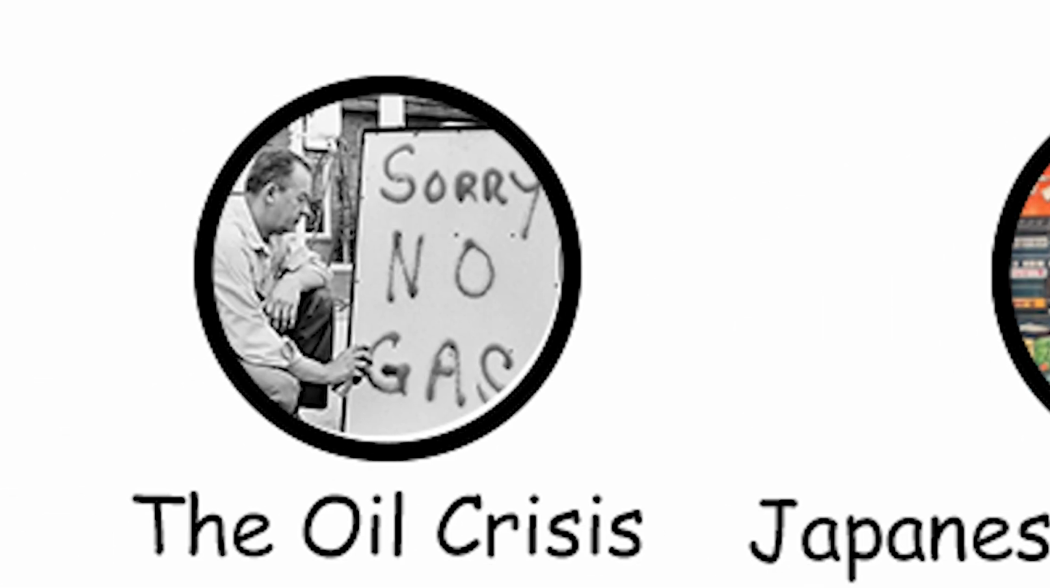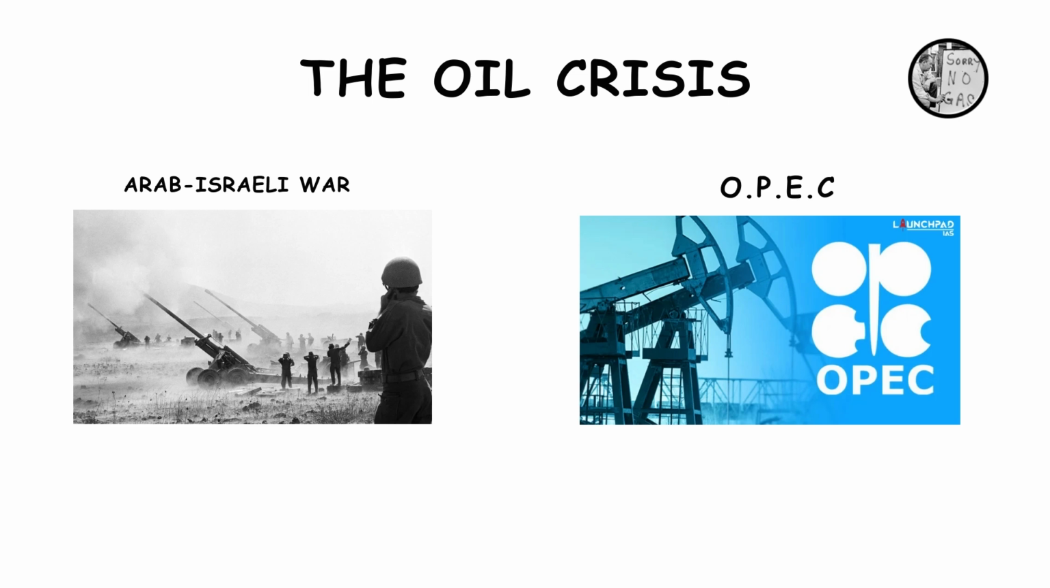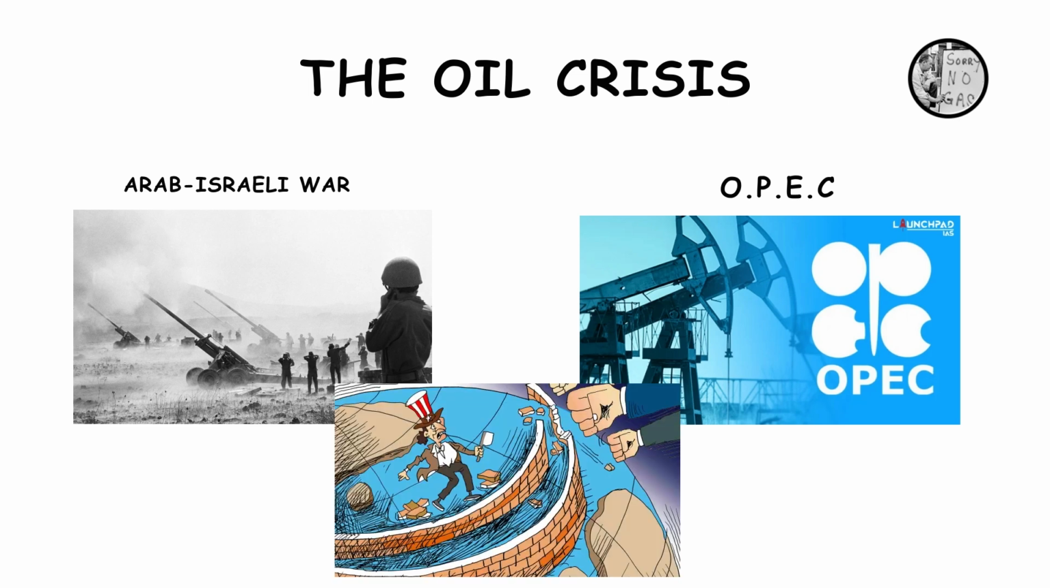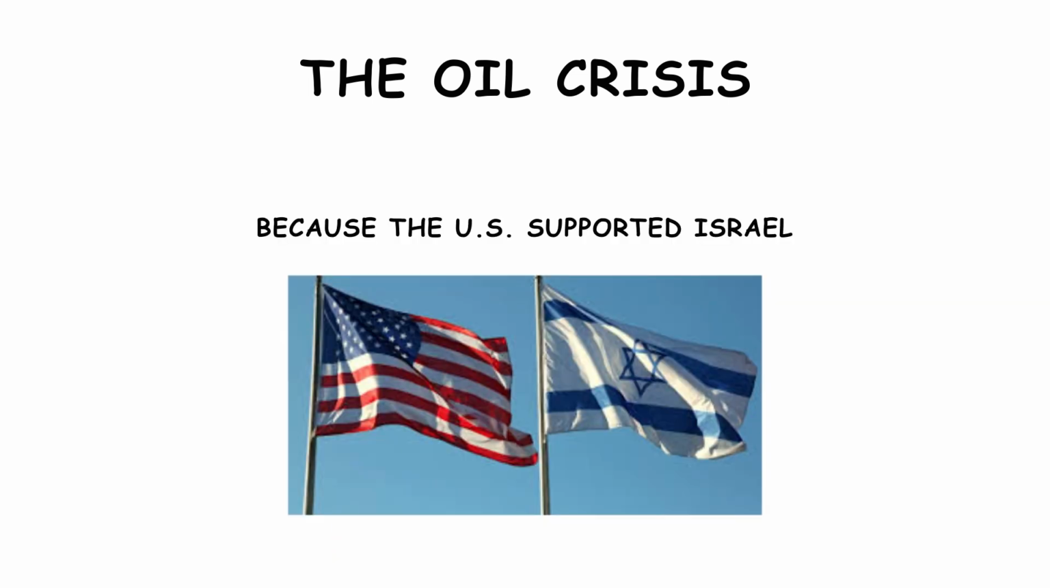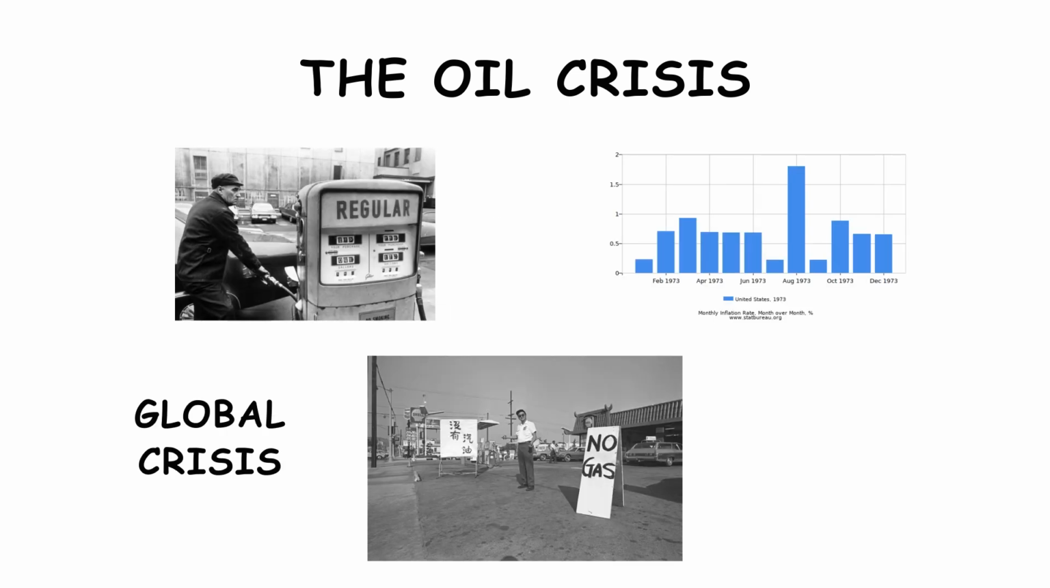The oil crisis. This crisis was the result of the Arab-Israeli War, in which the Organization of Petroleum Exporting Countries established an embargo on oil for the U.S. because the U.S. supported Israel. This would cause gas prices to rise and inflation to kick in, leading to a global crisis.